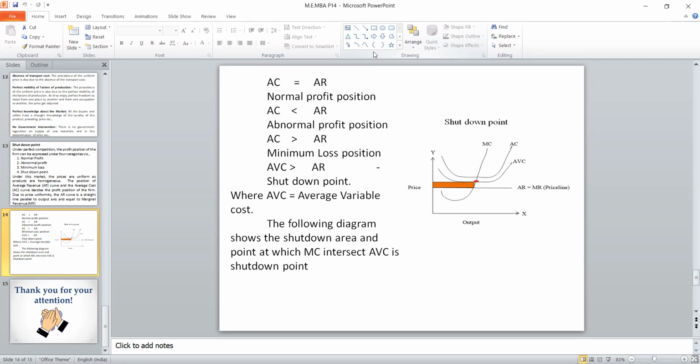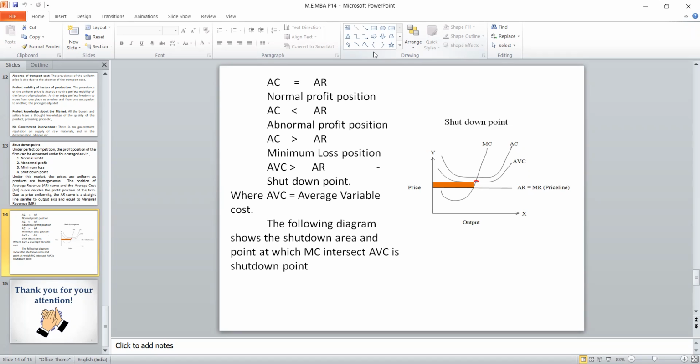These are the two possible Section B questions as far as the perfectly competitive firm is concerned. Either they may ask the features of a perfectly competitive firm or ask to explain the concept of shutdown point. For your sake, I will summarize that. There are 7 features in the perfectly competitive firm. What are the 7 features? Large number of buyers and sellers, homogeneous product with uniform price, free entry and exit of firms, perfect knowledge about the market, perfect mobility of factors, no transportation costs, and non-intervention of government. If these 7 are present in a market, it is called a perfectly competitive market.